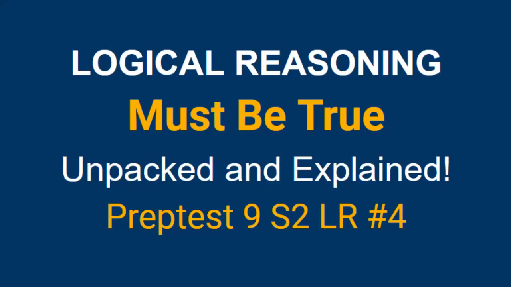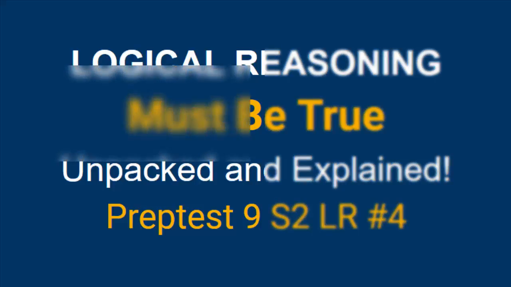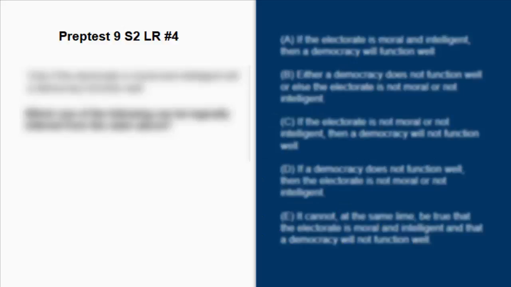In this tutorial, we're going to cover another must-be-true logical reasoning question, and it's going to be the strong variety. We find this on Preptest 9, section 2, logical reasoning number 4, and it starts off: only if the electorate is moral and intelligent will the democracy function well. Now, the prompt: which one of the following can be logically inferred from the claim above? We know this is a must-be-true question because they tell you logically infer from the claim above. So they're referring to the premise that's given above. That's what it means. So let's hack this apart and see what we have.